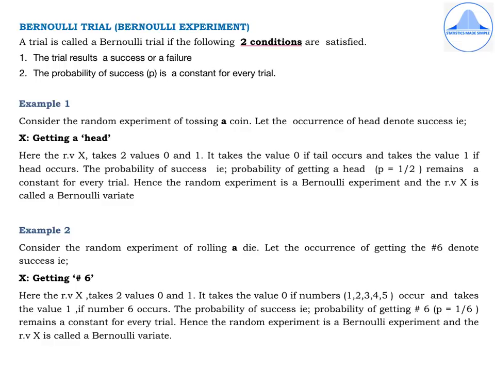It is getting number 6. Probability of getting number 6, P, will be 1 by 6, which remains a constant for every trial. So however many times I roll the die, the probability of getting number 6 is not going to change, it's going to remain the same. Hence, the random experiment is a Bernoulli experiment, and the random variable X is called a Bernoulli variate.